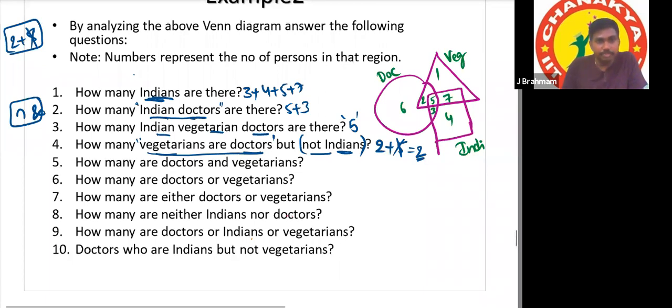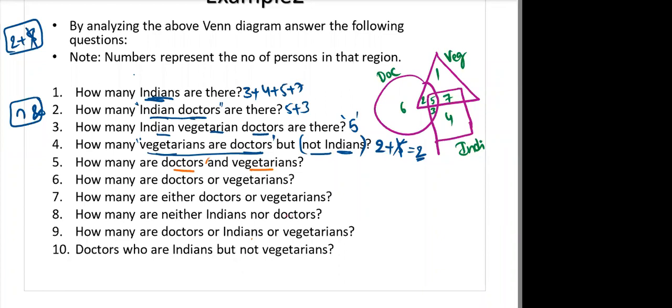Then the next one is how many doctors and vegetarians are there? He may give "and" or he may not give "and". It will be "and" only. Common numbers for doctors and vegetarians: 2 plus 5, correct.